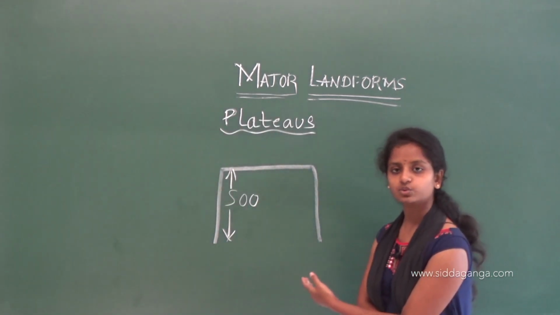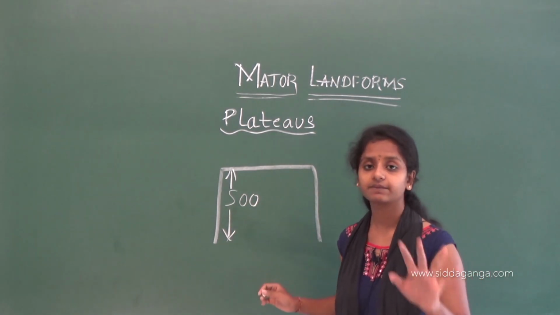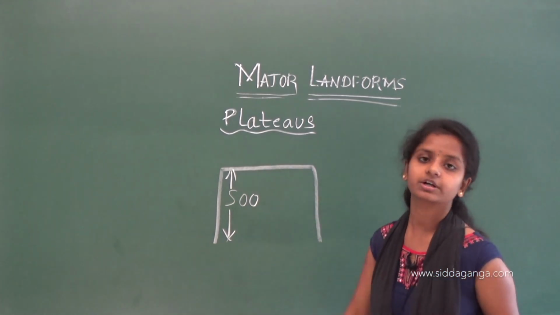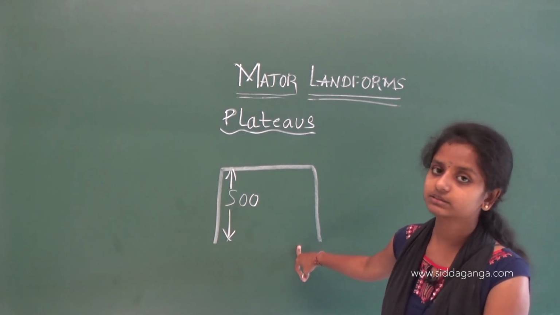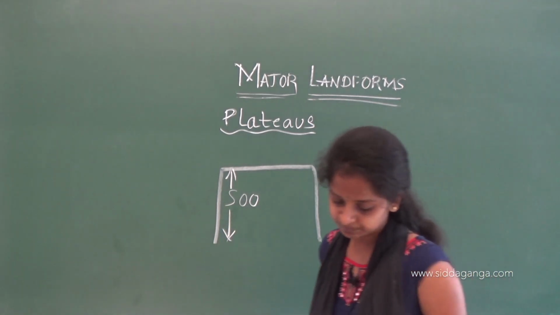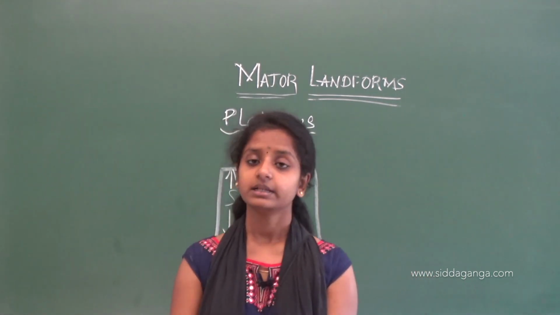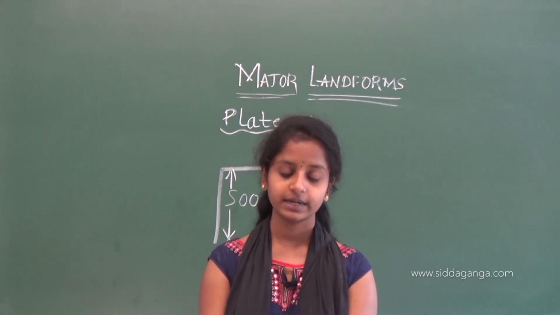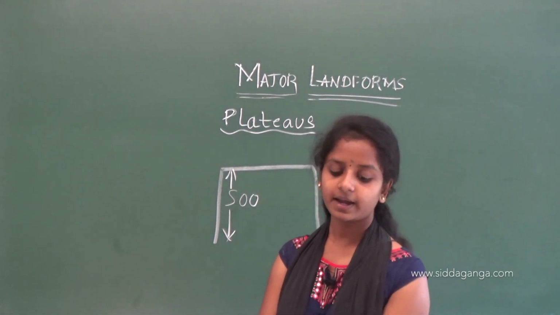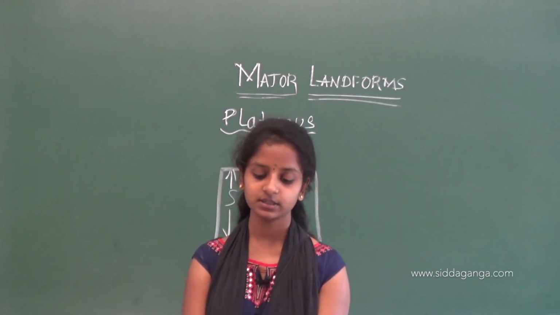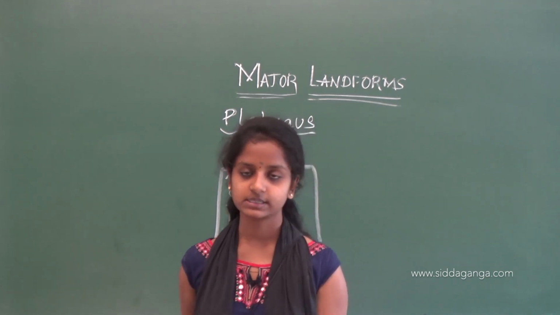So these plateaus, they are found in every continent. We have seen this, there are 7 continents. So in every continent we can see these plateaus and these will cover 1/3 of the land mass or 1/3 of the earth's surface. The Deccan Plateau of India is vast in size and the Plateau of Tibet is surrounded by the mountains on all sides.